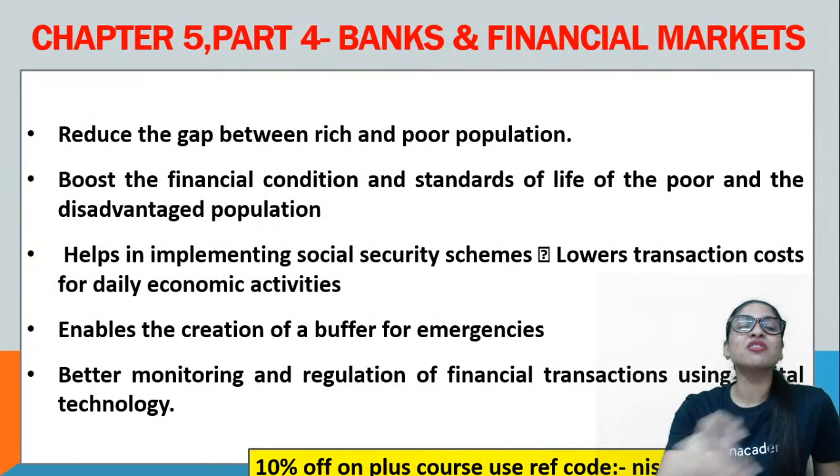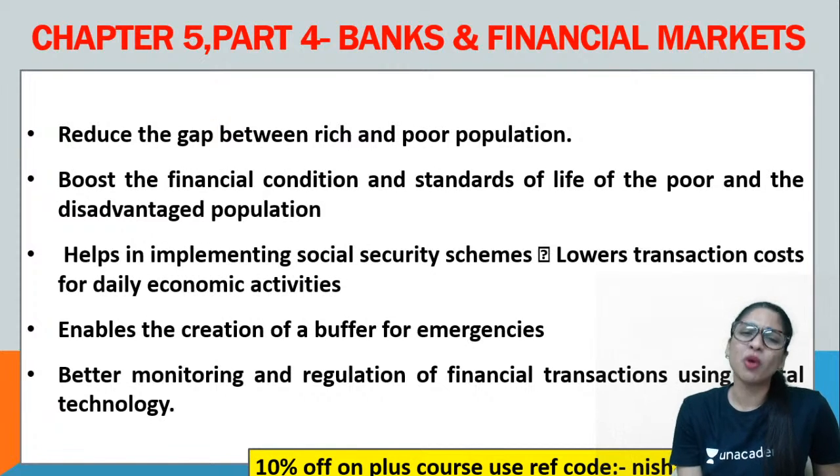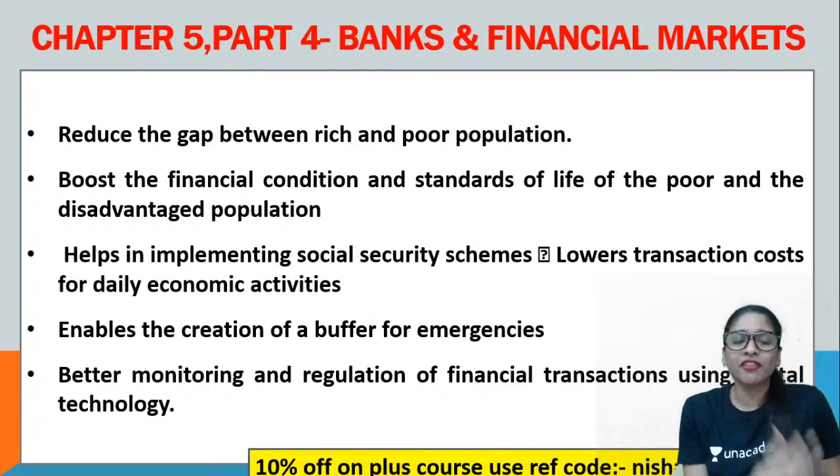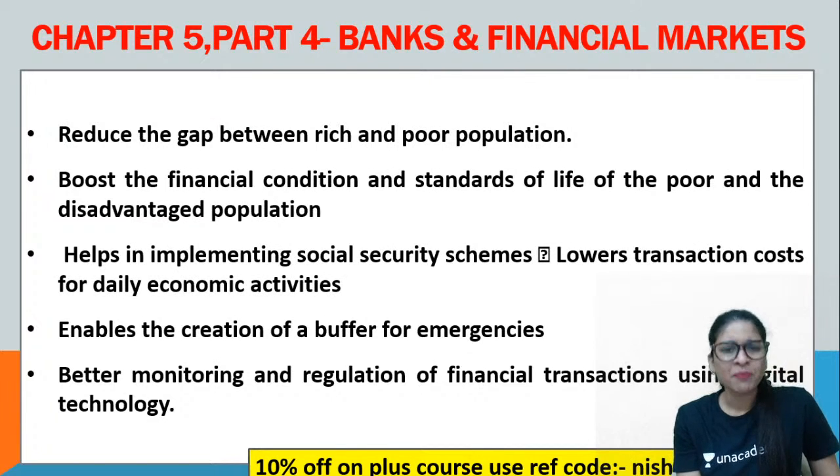Now, the next is reduce the gap between rich and poor. That is true. Reducing inequalities, guys. When there is inclusion, you get to know what is happening. Then improving the financial condition of the poor and vulnerable people. Then help in implementing the social security schemes in a better way. Enabling the creation of buffer for emergencies. Having a better monitoring and regulation. All these things using the digital or online technology.